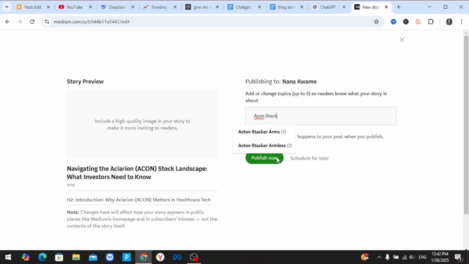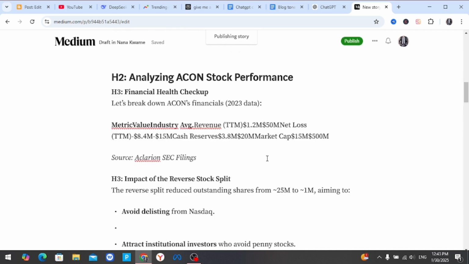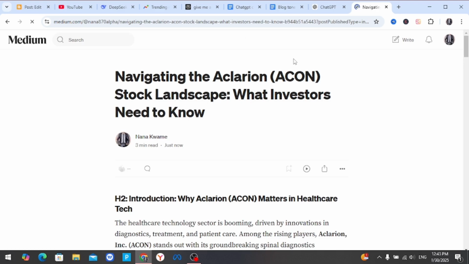You can also add images and infographics to make the article unique. I don't want to waste much time here, so I'm just going to do this particular one, then we move on. Once I click on publish, you can see publishing story here. So my story is being published. Now how do we make money from the story that we have published on Medium?